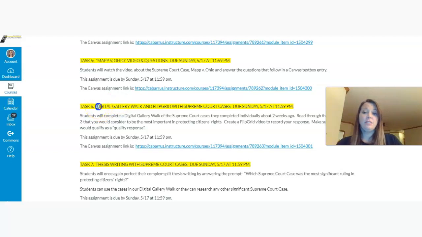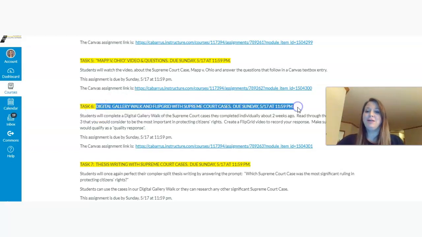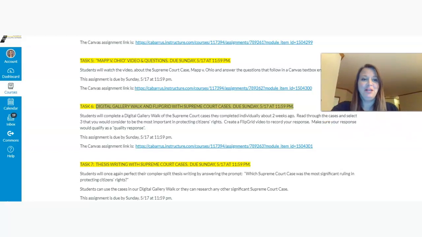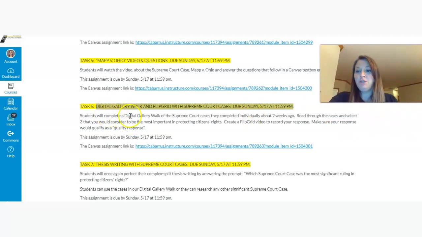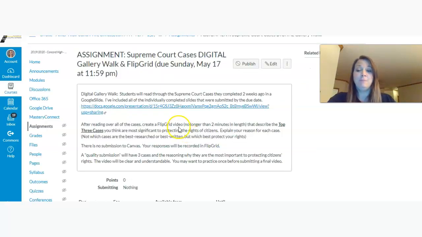Then looking at the third assignment, which is task 6 here, I'm going to try something a little different. I'd like to do a Flipgrid. So what I'd like for you to do is to complete a digital gallery walk of the Supreme Court cases that we completed a while back, and to create a 2-minute or less Flipgrid video. So if you click on the Canvas assignment link, it goes through here for the Flipgrid.